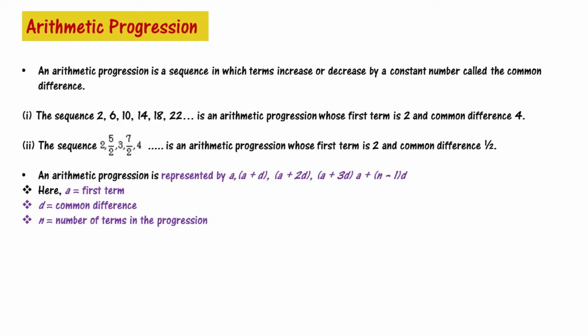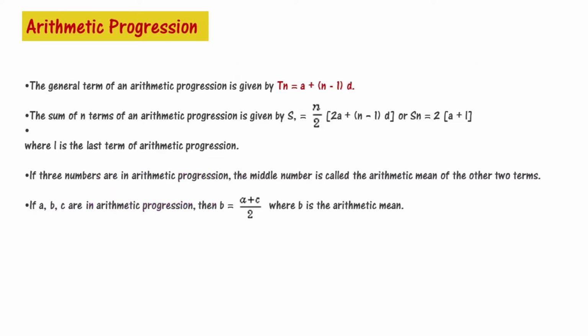Arithmetic progression is represented by a, a plus d, a plus 2d, a plus 3d, ... a plus (n minus 1)d. So here a is the first term, d is the common difference, n is the number of terms in the progression. Now the general term in arithmetic progression is given by Tn equals a plus (n minus 1)d. And the sum of n terms of arithmetic progression is given by Sn equals n by 2 into (2a plus (n minus 1)d), or Sn equals n by 2 into (a plus l), where l is the last term of the arithmetic progression.